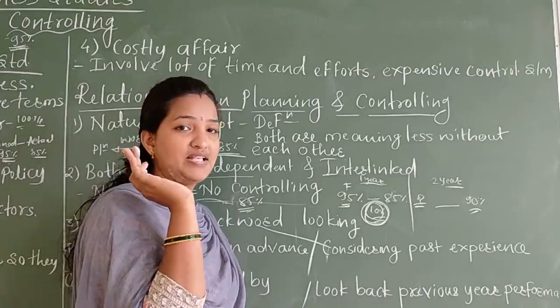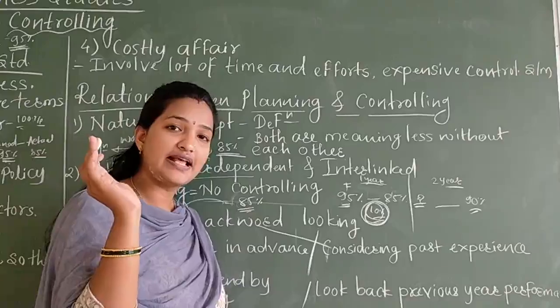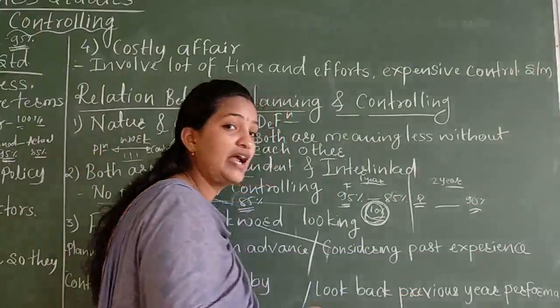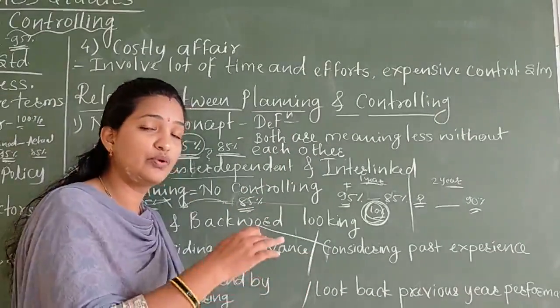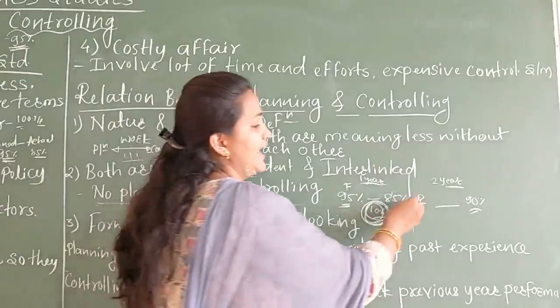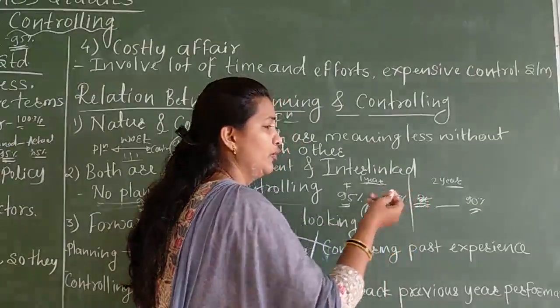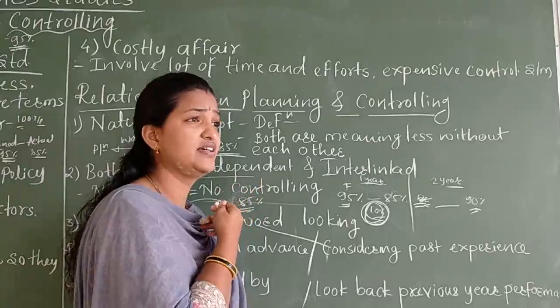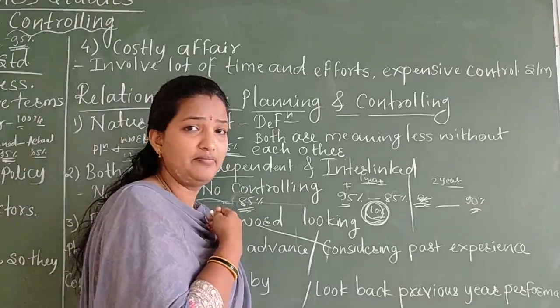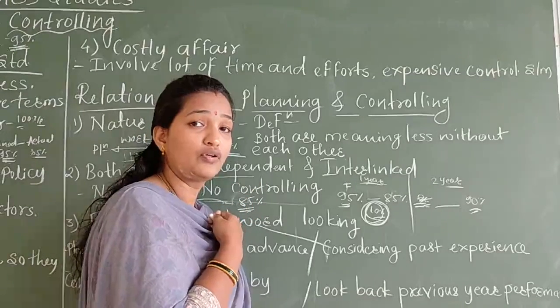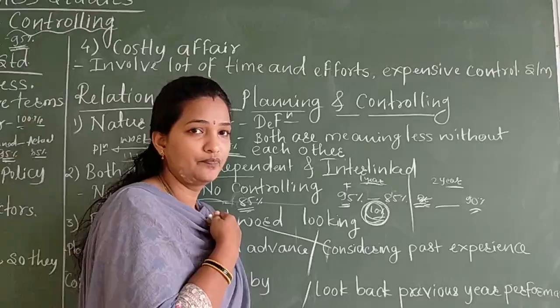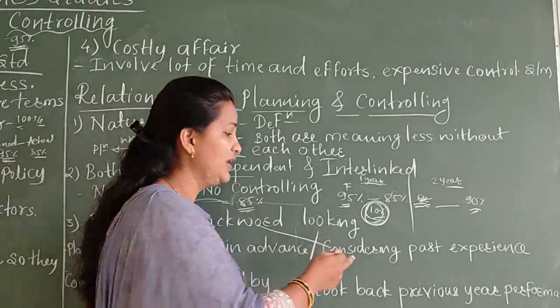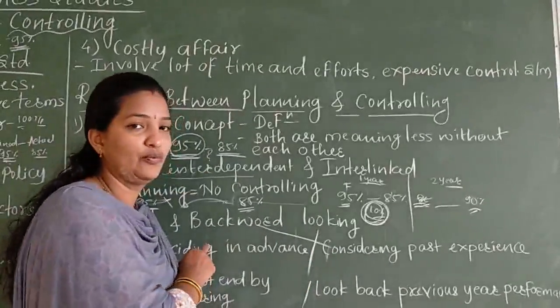So according to the past experience, the last year's experience, we decide the aims and goals for the next year. By seeing the past experience, and that these things failed last year, I will go for new planning for the next year. So that's why planning is backward looking.